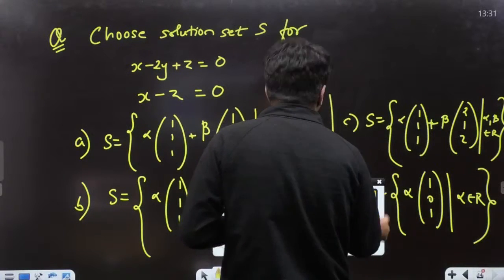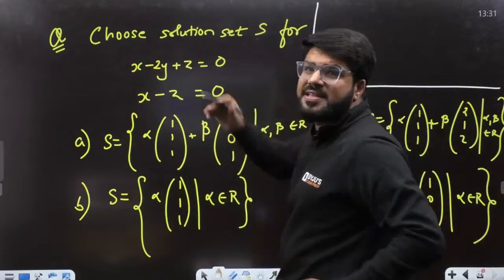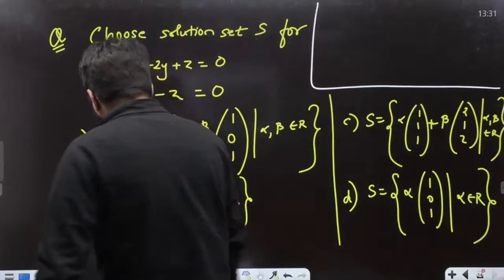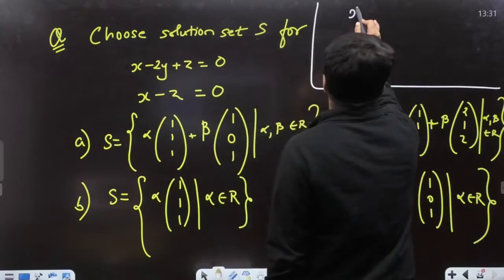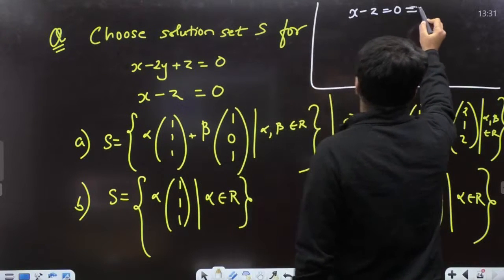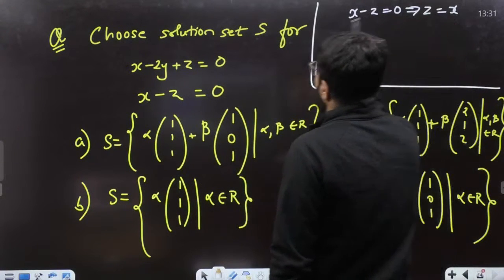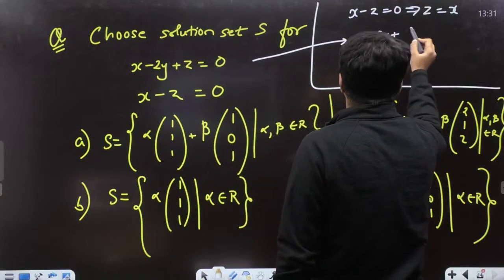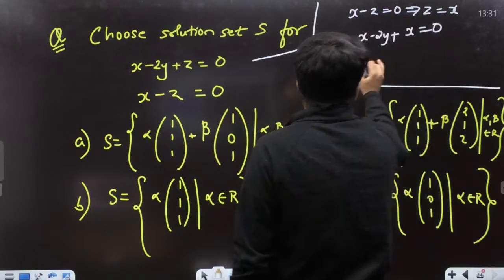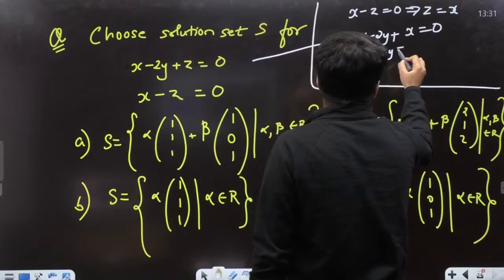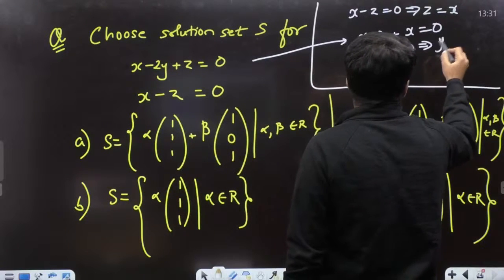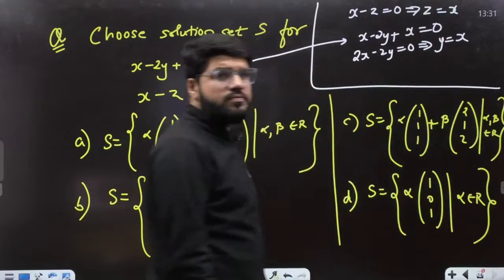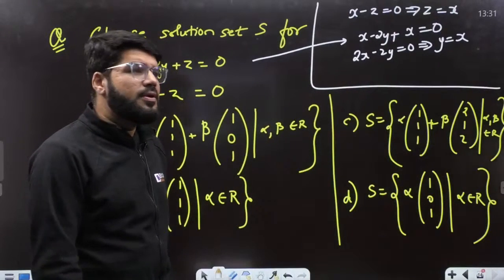Now it has a very simple solution. And what is the solution? Anybody please tell me if you have the solution. So sir, x minus z is 0, so z is equal to x. And if z is equal to x, then I have x minus 2y plus z, but z is x, that is equal to 0. So 2x minus 2y equals 0. So that simply means y is also equal to x. Y is also equal to x, right?